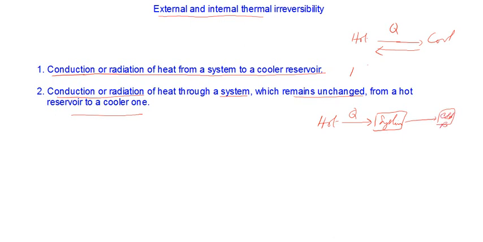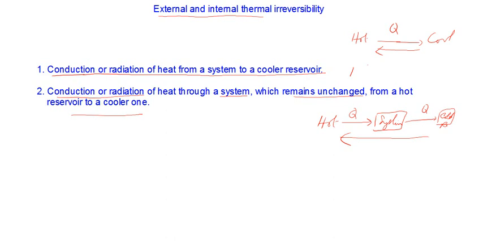That's the thing. So in this case also heat is just flowing, and the system becomes an intermediate thing. For the reverse to happen, the system will have a lot of dissipative effects, so automatically you won't be able to convert completely back. So the back conversion will always be affected by the second law of thermodynamics. That is known as the external thermal irreversibility example.